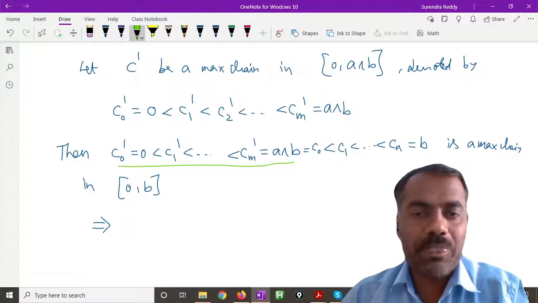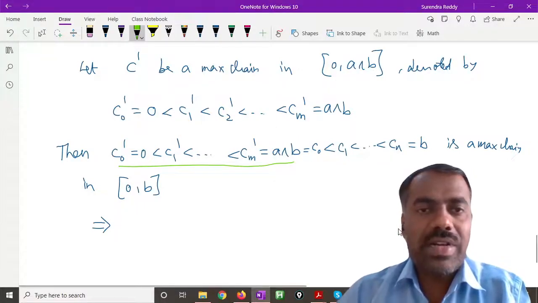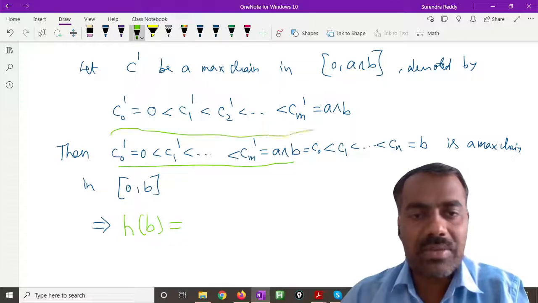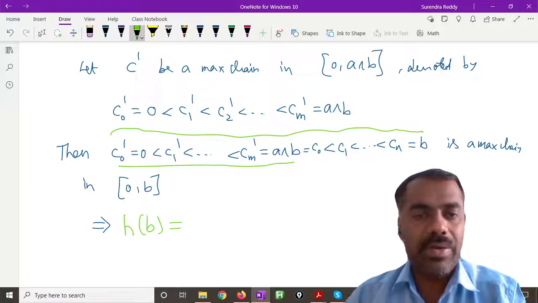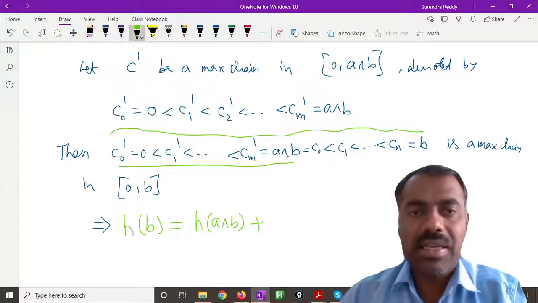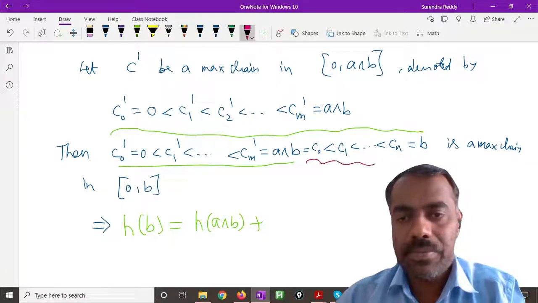And h of b is this entire thing, which is equal to h of a meet b plus, what is the value of this much?